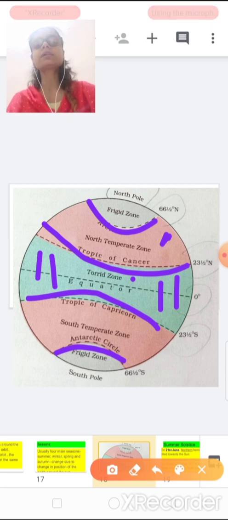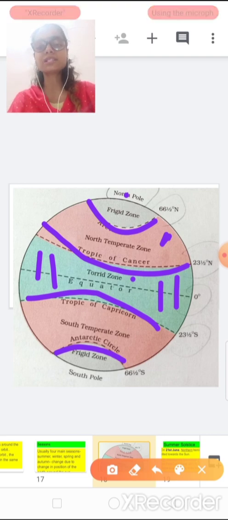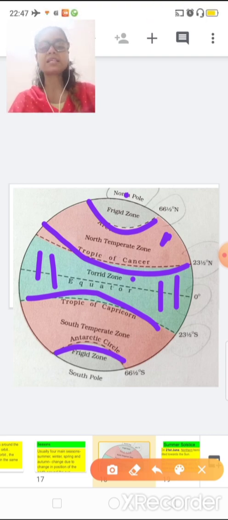Now after the Arctic Circle to the North Pole, this is called the frigid zone. Frigid means cold, freezing. Why is it frigid here? Because this area gets very little sunlight, no straight sunlight, only slanting, so it is a cold area. Even the temperature of this area is very low.